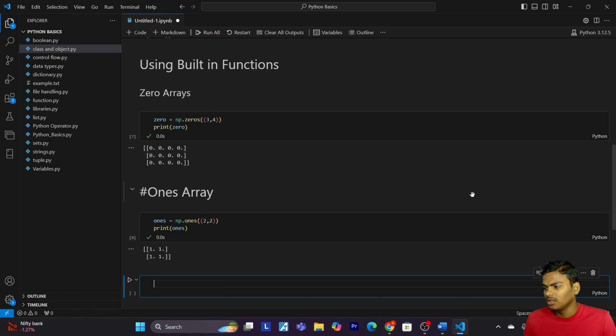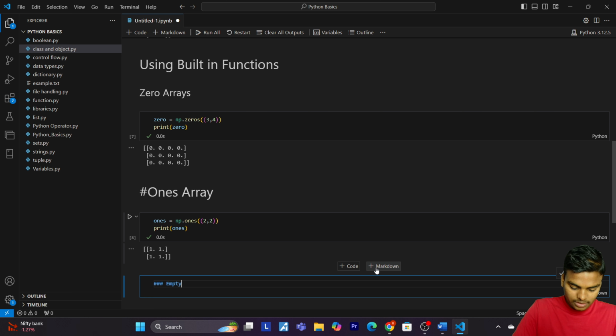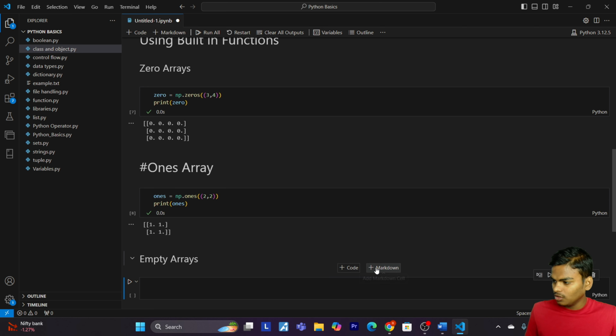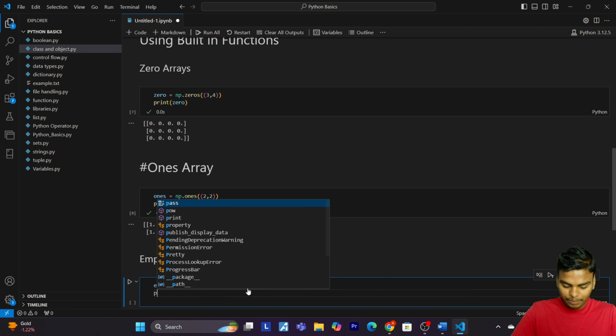Now you are thinking, can we make an empty array? Yes, of course. So now let's see how we can make empty arrays. This time we are going to make empty arrays, so I have given the heading. Now write with me: empty equals np.empty, in which I will pass 2 by 3. Now print empty.